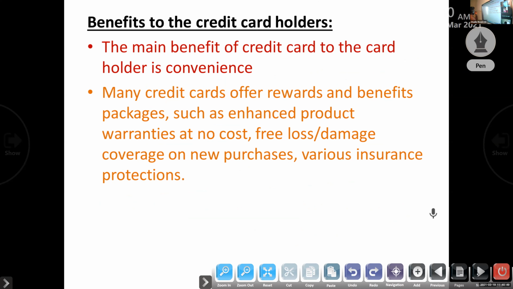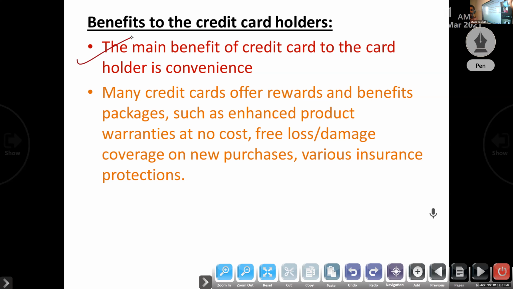Okay, next one, benefit to the credit card holder. So the first and main benefit to the credit card holder is convenience. Convenience means, compared to a debit card or check, here the credit card holder is getting a short-term loan.